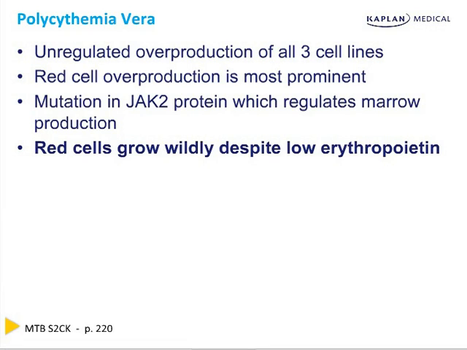You must exclude hypoxia as a cause of increased red cells, because it's normal for erythropoietin to make the red cells grow. It's polycythemia vera if the red cells are growing without hypoxia or erythropoietin.